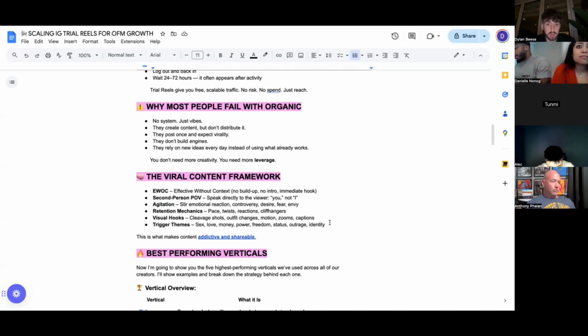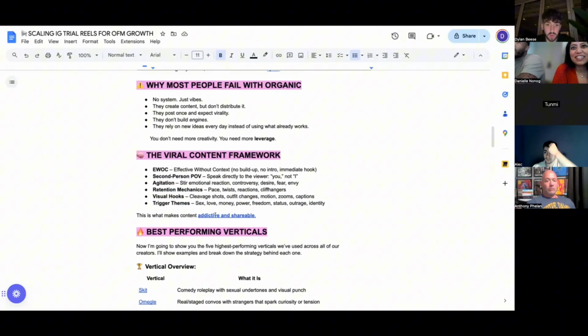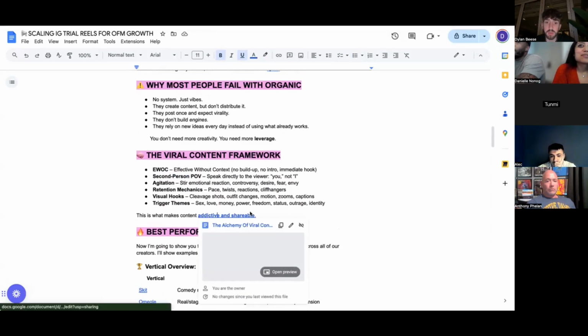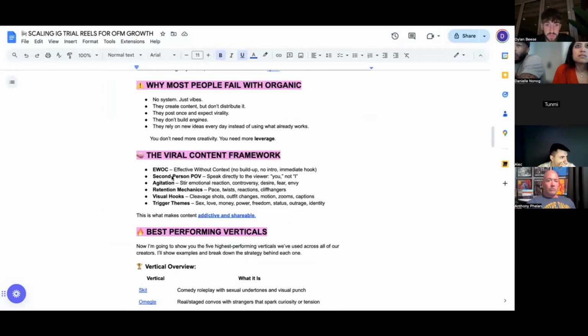So if you already have viral content, you're going to be able to implement immediately after this call what I'm talking about. But if you don't have viral content yet, then you're going to have to go and create viral content. And you create viral content by following the framework in the program, whether it's Ewok principles and all the other stuff, and by utilizing the verticals, right? I'm not going to spend time going over this entire document and this entire video on organic content and examples, because it's in the program. There are hours and hours of videos on this that you can go and watch, right? You're going to need to understand this stuff, have your verticals in place, and be up to date on that.